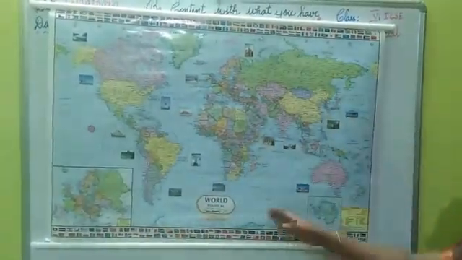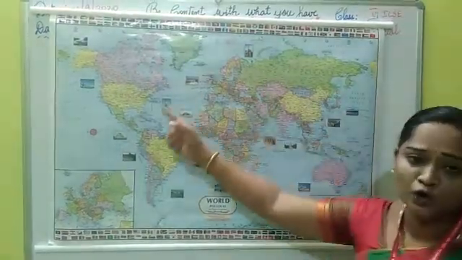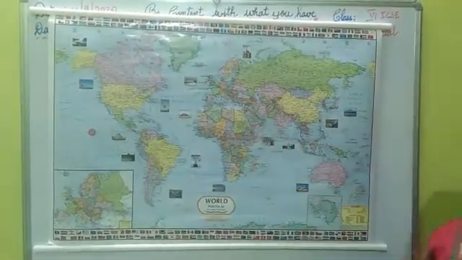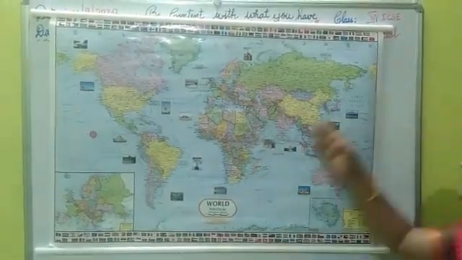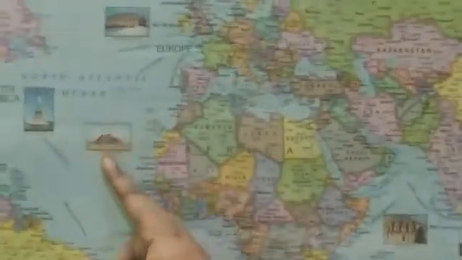Before getting into the lesson, let's revise the oceans. Here this is a world map. You all know about the oceans, right? Which is the largest and the deepest ocean? It is the Pacific Ocean. Next to the Pacific Ocean is the Atlantic Ocean, and next to the Atlantic Ocean will be the Indian Ocean.